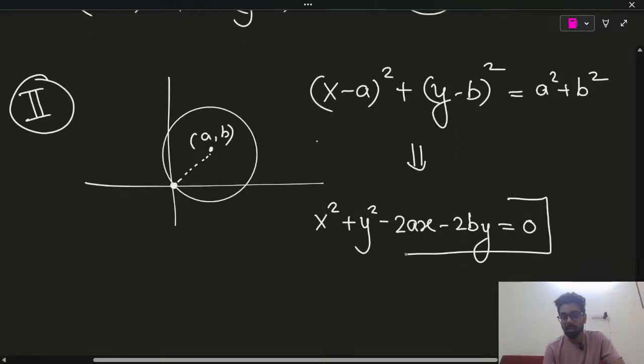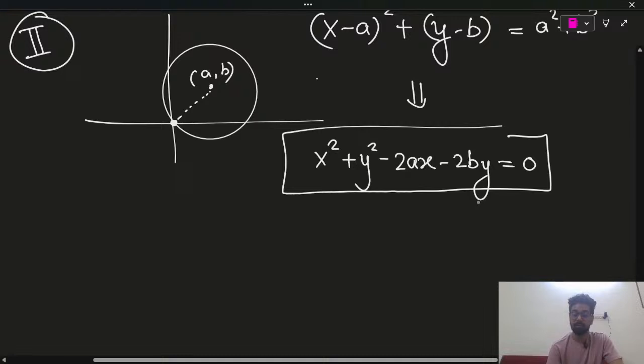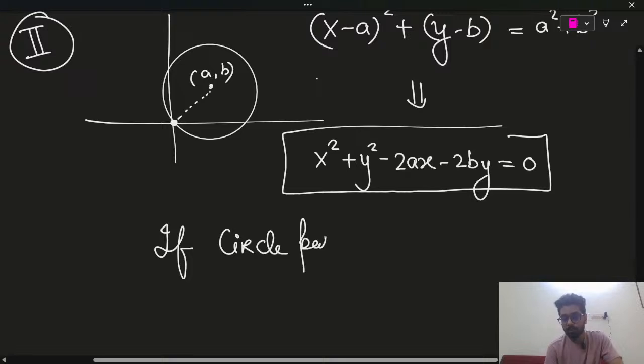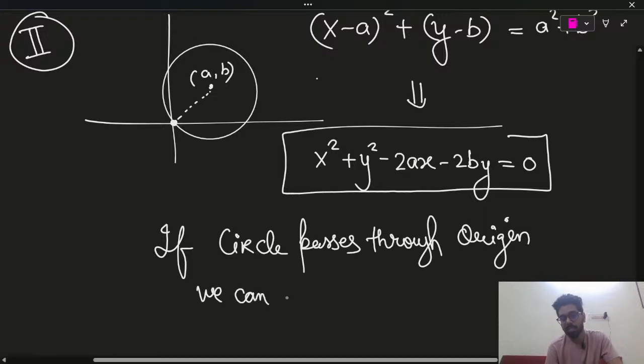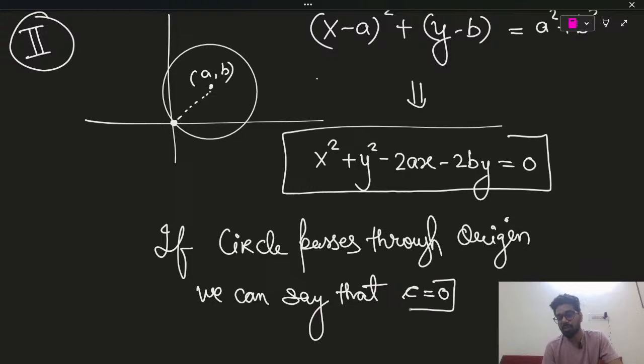So guys, if a circle passes through the origin, we can say that C is equal to 0. What is C? The constant part of the circle is 0.